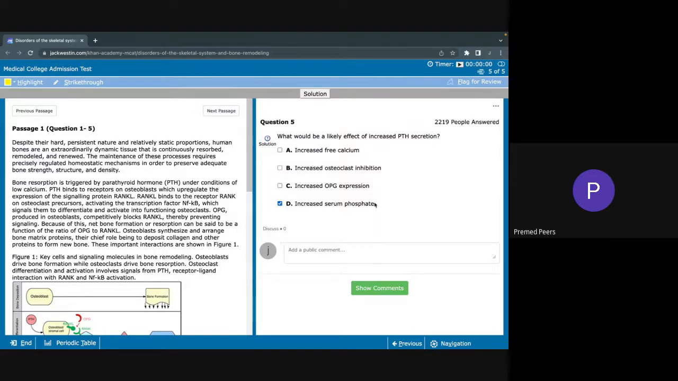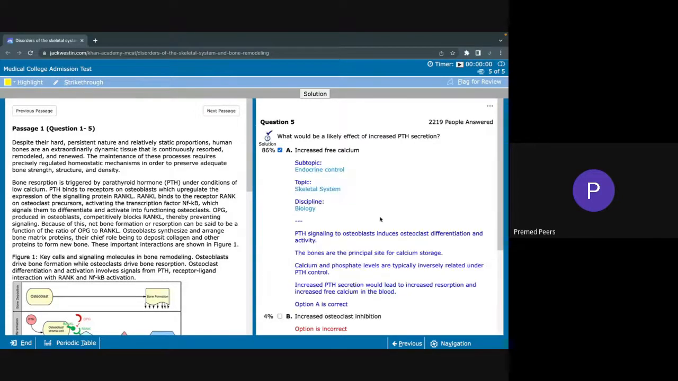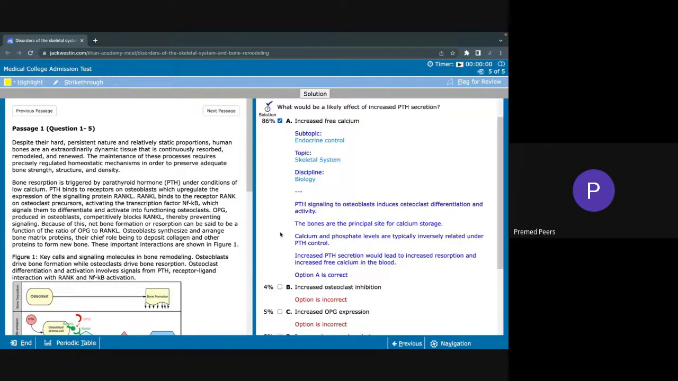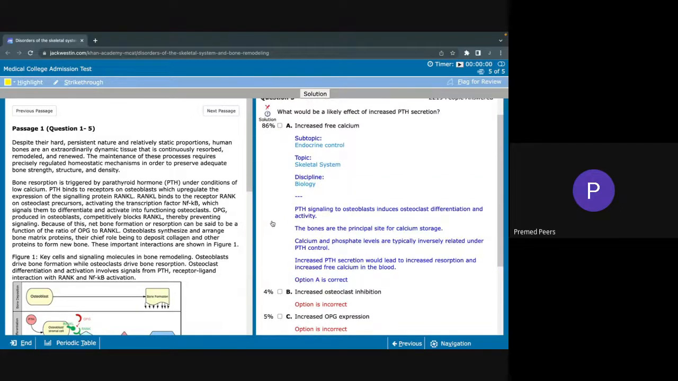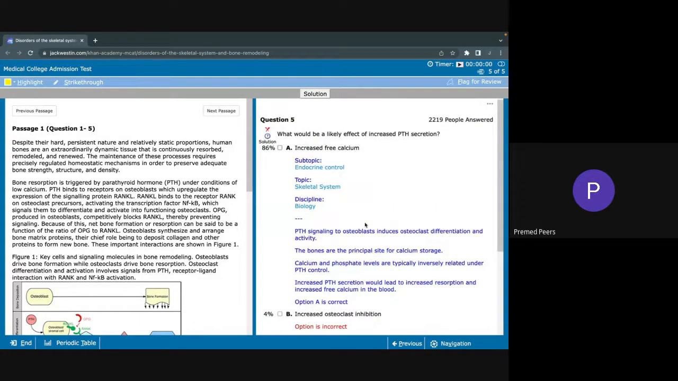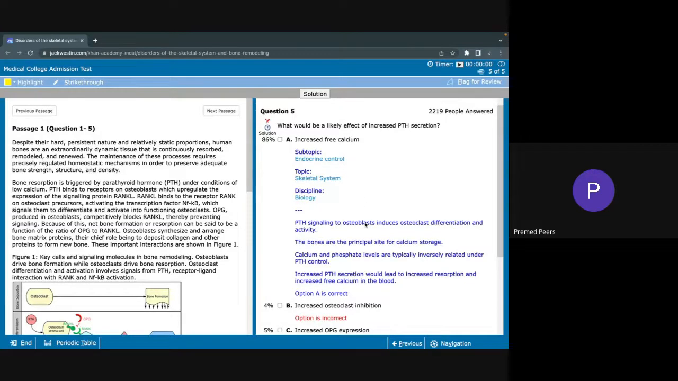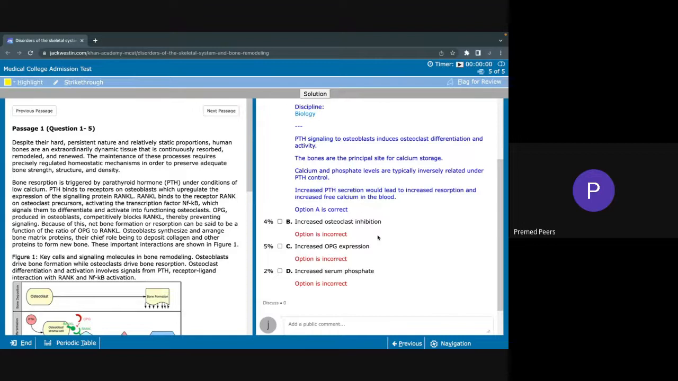So although it may seem like you can't really answer between these two, the answer here would be free calcium, because parathyroid hormone really doesn't have a big effect on phosphorus homeostasis. So if we give this a go, looks like we're right here. It says calcium and phosphate levels are typically inversely related under PTH control. According to the Kaplan books that I've read, it's really more that phosphate control is essentially a moot point under PTH secretion. So here we're correct as well.